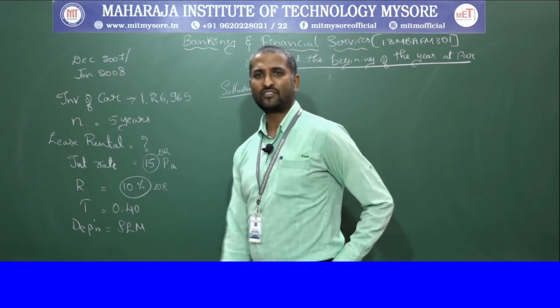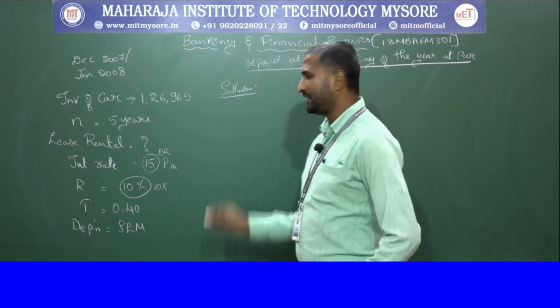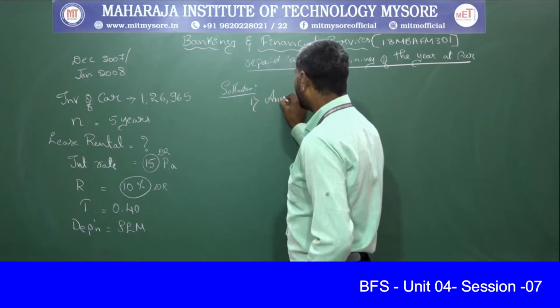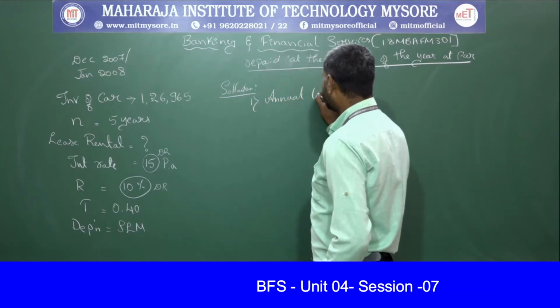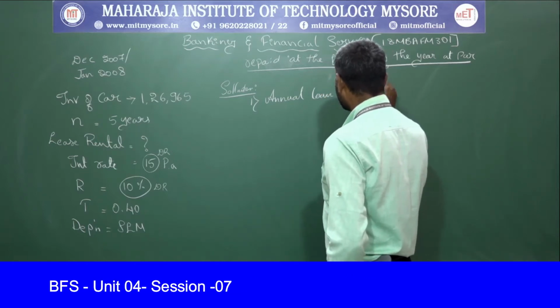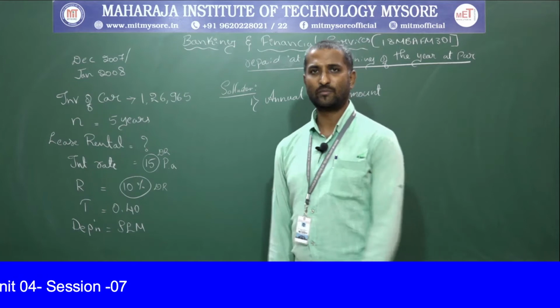we must calculate the annual loan amount. The first calculation is on annual loan amount.